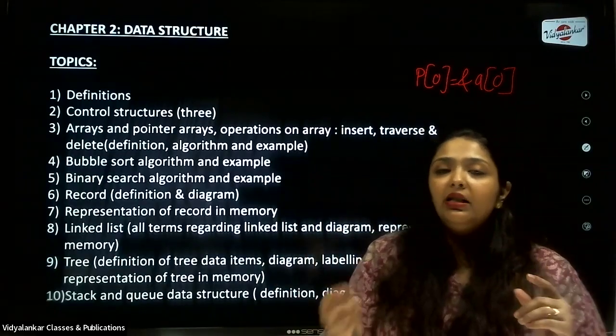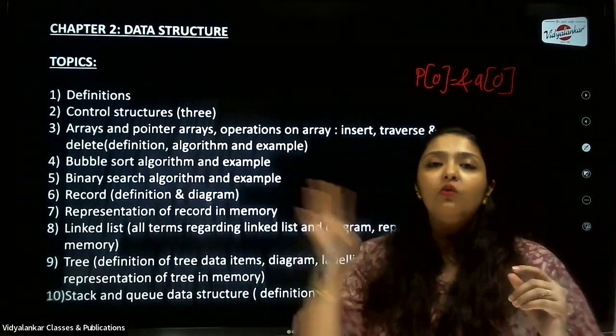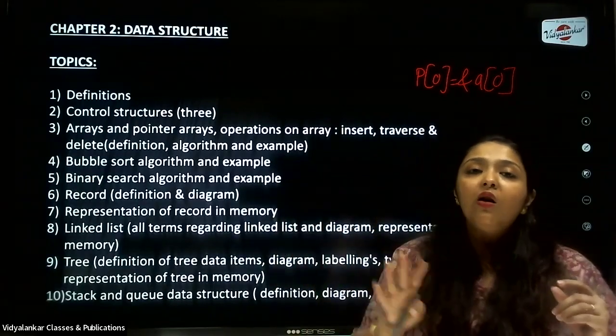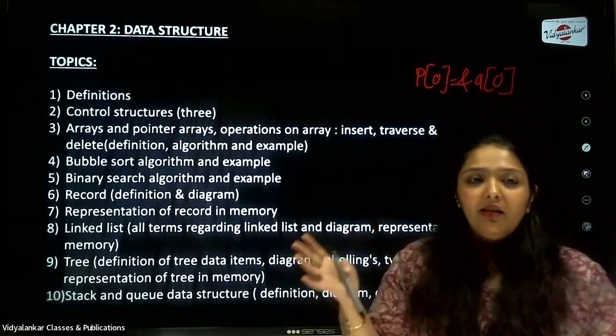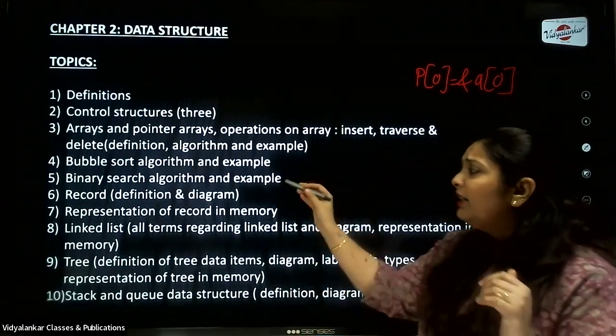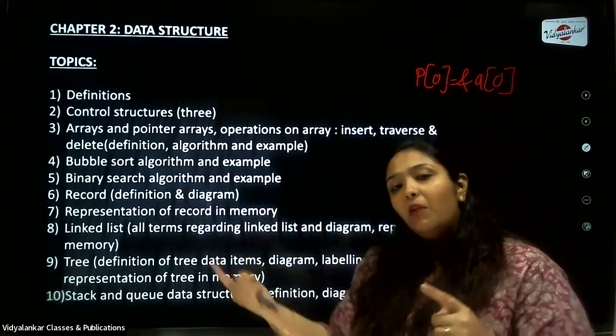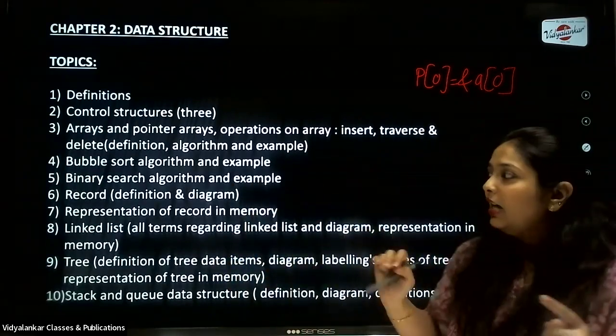So always remember, it is a sorted list which is required, because it works on the divide and conquer rule. If it is working on the divide and conquer rule, then the list has to be compulsorily sorted. Okay. So that's again a 3 or 4 marks question. For 4 marks, 1 mark for the definition, 1 mark for the example, and 2 marks go for your algorithm.